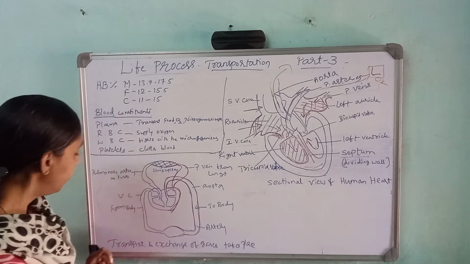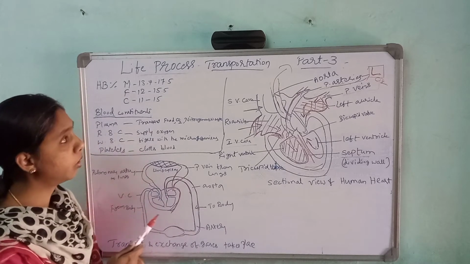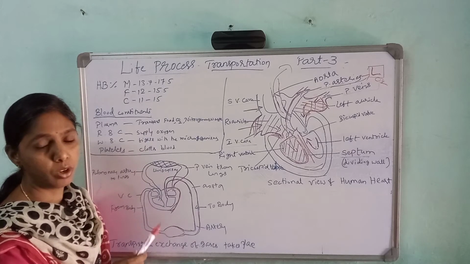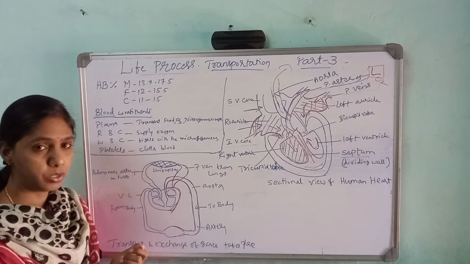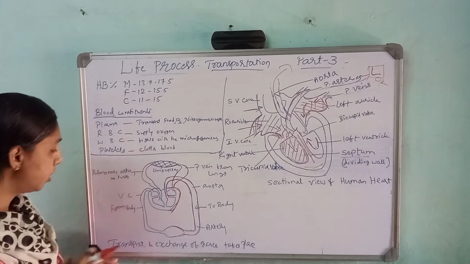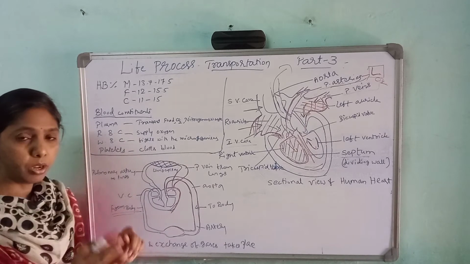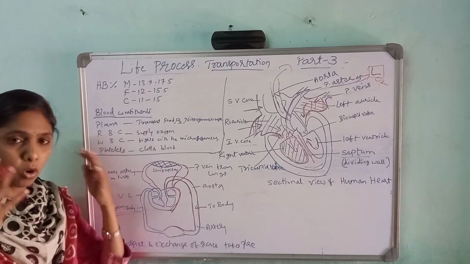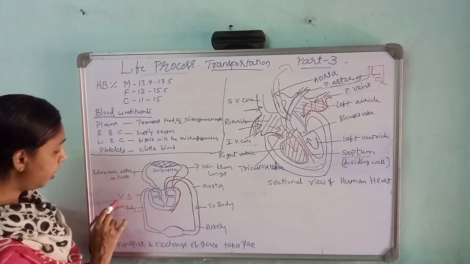Okay, so now this is the transportation, the circulation of the blood for exchange of gases. Carbon dioxide and oxygen is going to exchange here. So you have to start the sentence from here, from the body. From all the parts of the body, what will come? Impure blood will come, and through the vena cava.